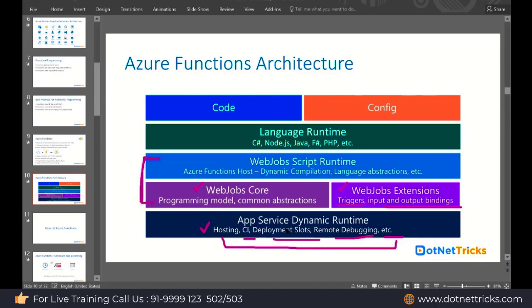So now what they did in Azure Function, they extended the web job style to make it more simplified and to support a wide range of language runtimes. So now they support C Sharp, Node.js, Java, PHP, and F Sharp. Here you need to write the code using any of the languages, then you need the function configuration. So this is how the function architecture looks if you're digging into this one. Under the line, they are running on top of the app service dynamic runtime, which is part of the web app.